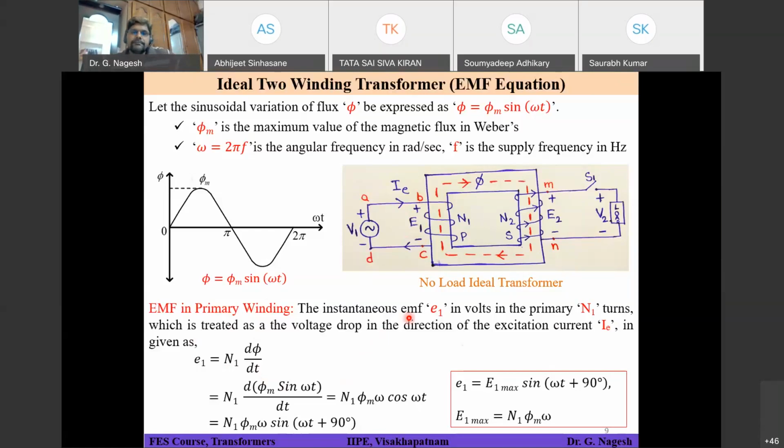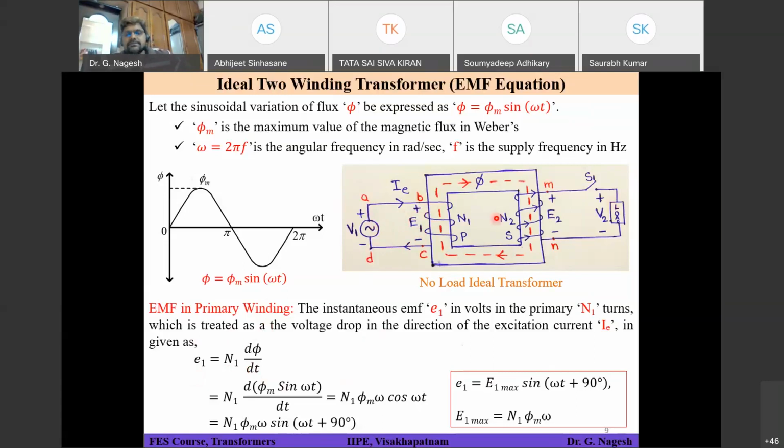On the primary side, there is some voltage source already pumping some amount of current into your primary winding. Now I can choose E1 as a voltage drop and give this expression N1 into d phi by dt. There is nothing wrong. I am considering voltage E1 as a voltage drop, and I will apply KVL also. Everything will work, not an issue.